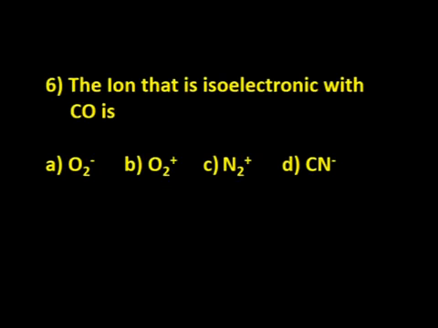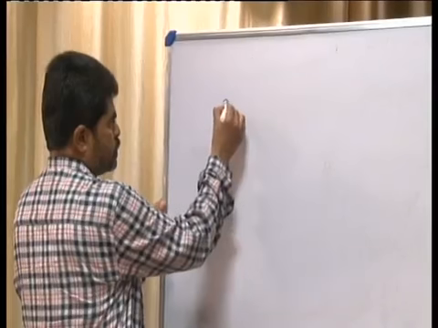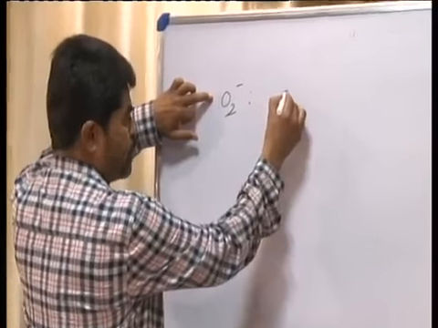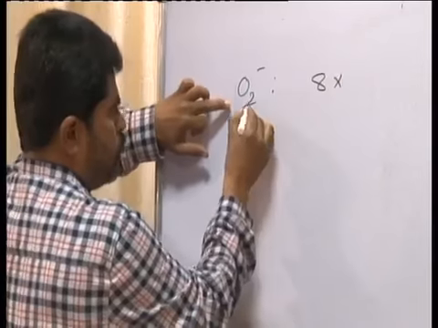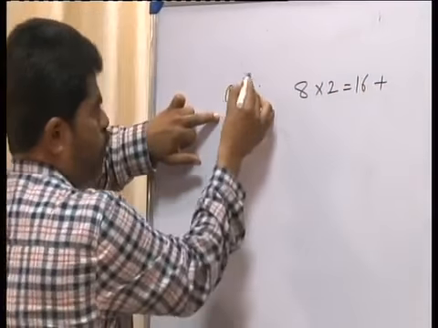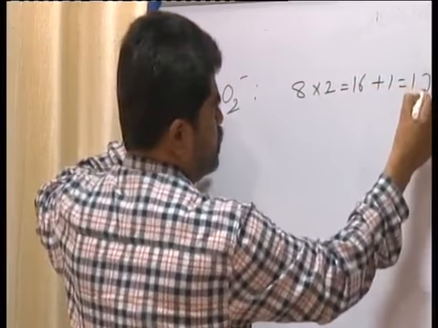Next, the ion that is isoelectronic with CO. Let us consider the isoelectronic ions. Isoelectronic ions means ions having the same number of electrons. Now you just count the number of electrons. In case of O2 minus, oxygen atomic number is 8, 8 into 2 oxygen atoms is 16, plus 1 negative charge, that is 17